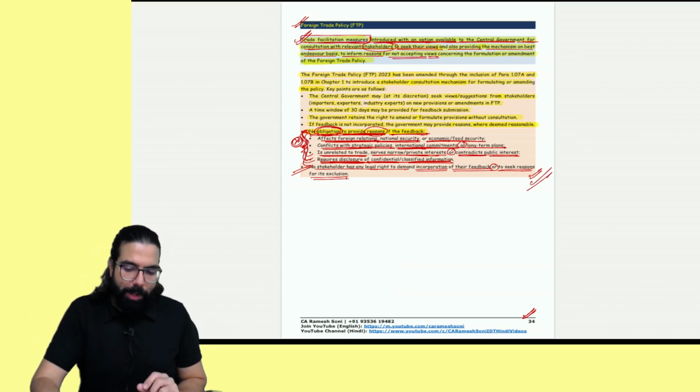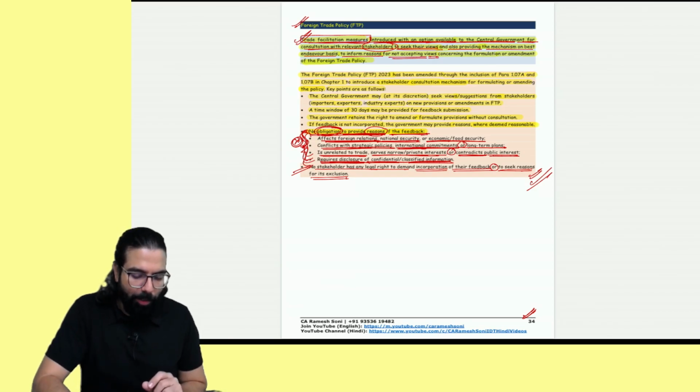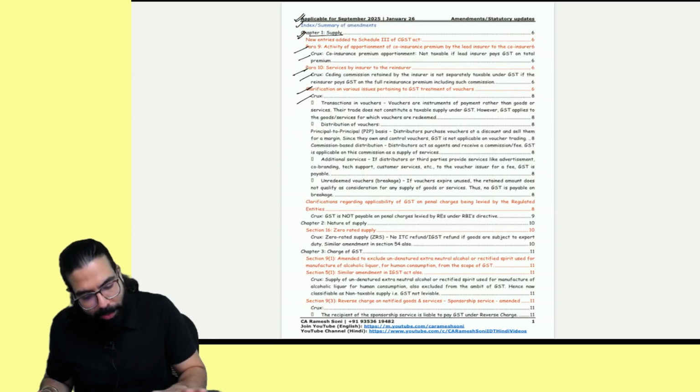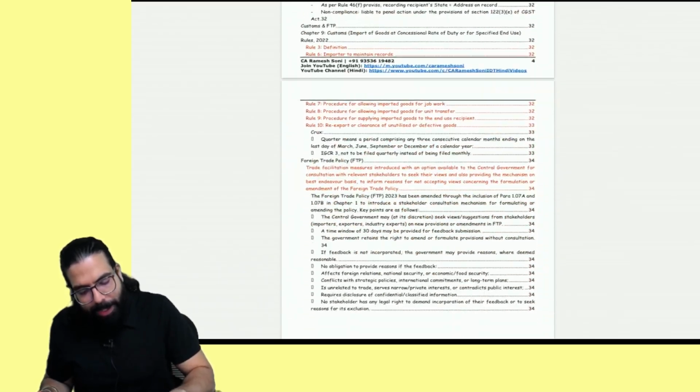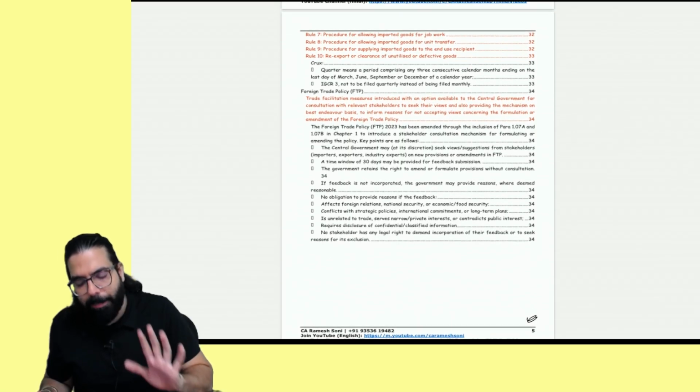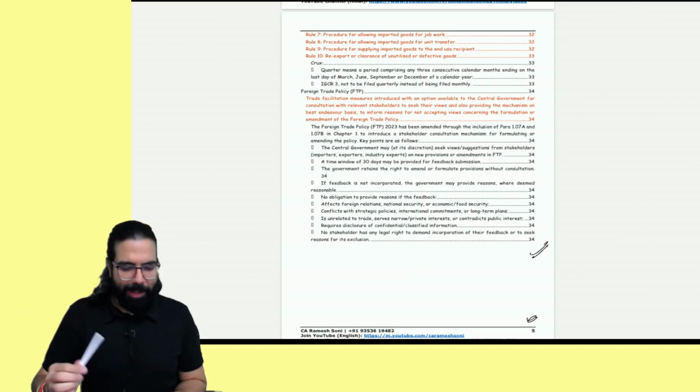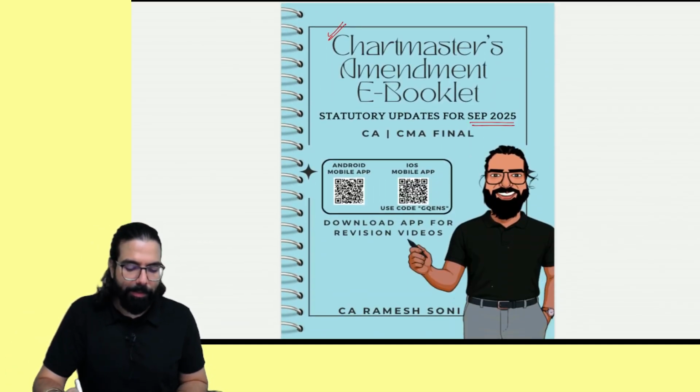Right, everyone, I'll close my amendments over here. Listen to me very carefully. After you have done watching the amendments, all these pages, 1, 2, 3, 4 and 5, are basically your amendment summary, which has been given so that you can read it one day before the exam.